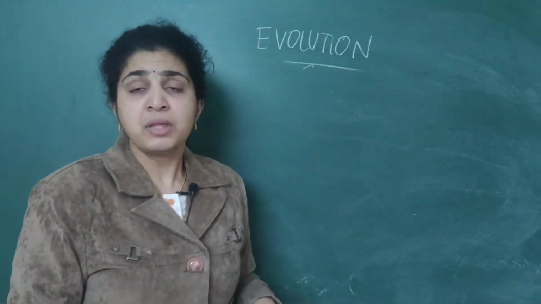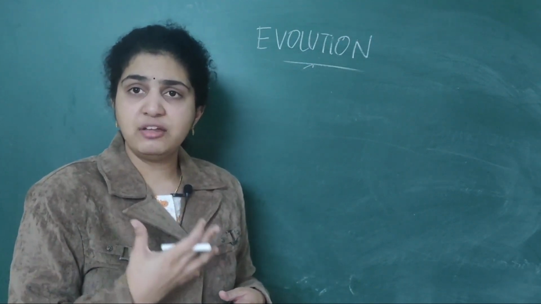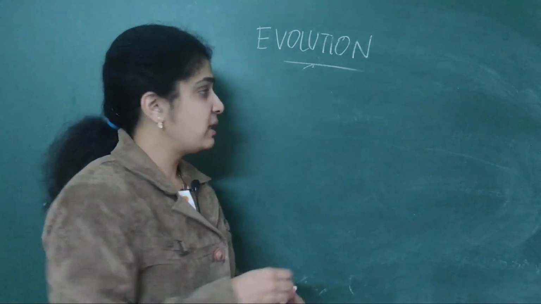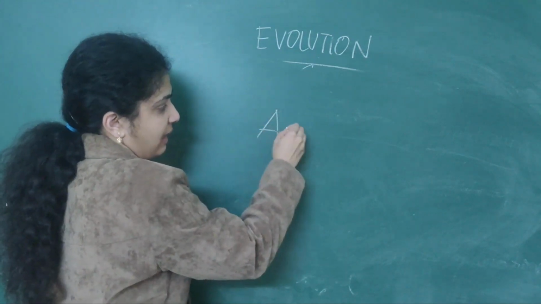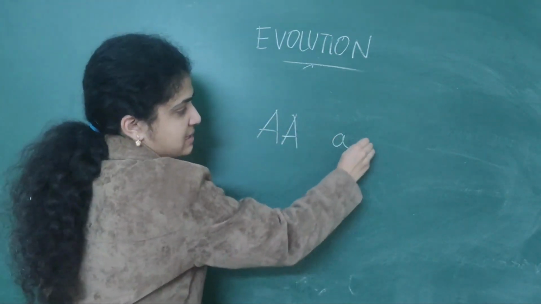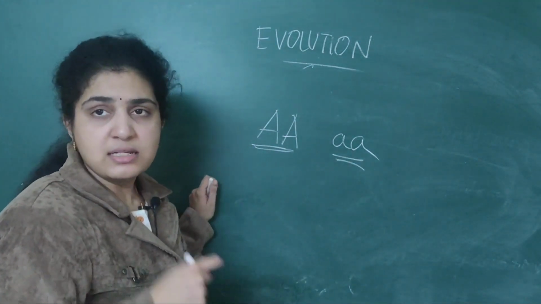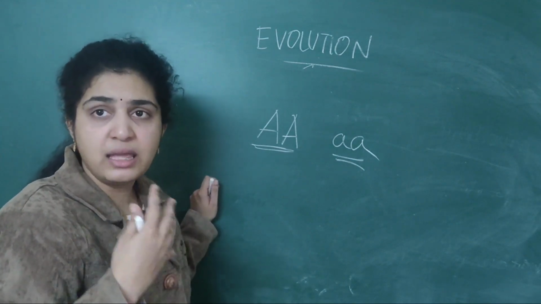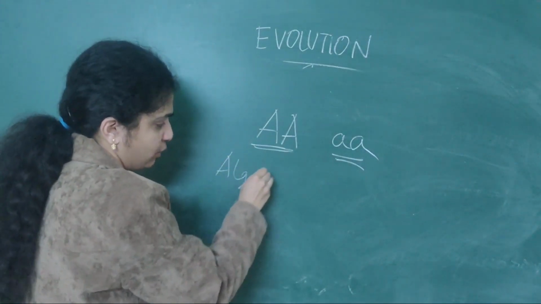So how did he specify the genetic equilibrium? He gave one formula about the sum of individuals in a population and their frequency. Suppose the alleles are A and a, these are alleles, or genes. The sum of individuals should remain constant. So he gave an algebraic equation.